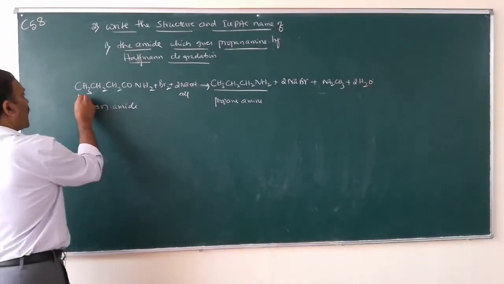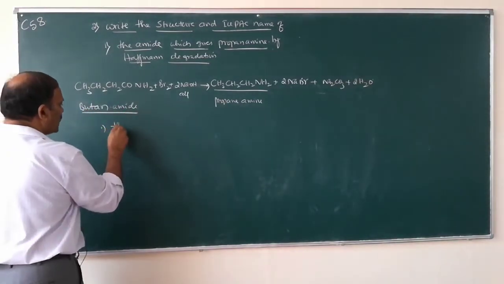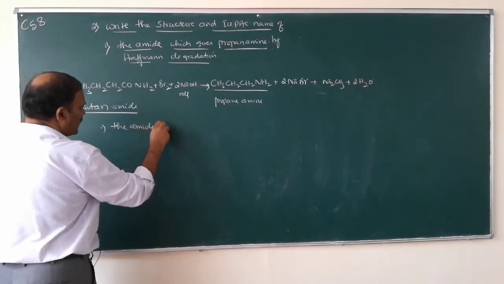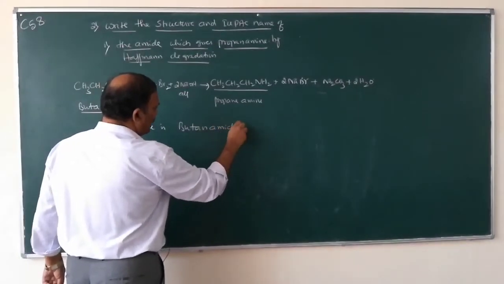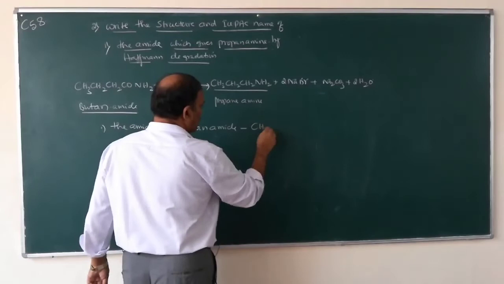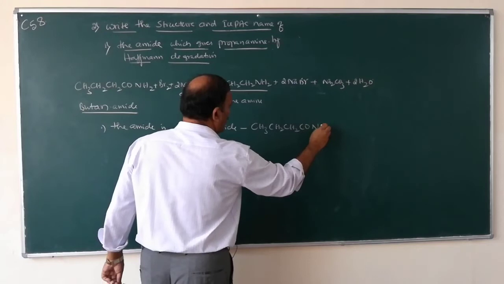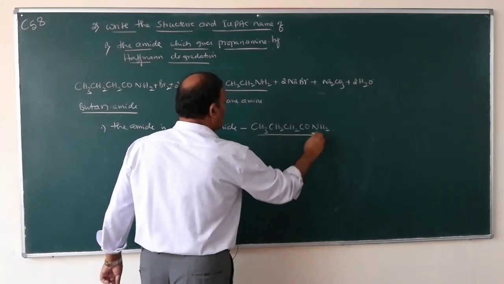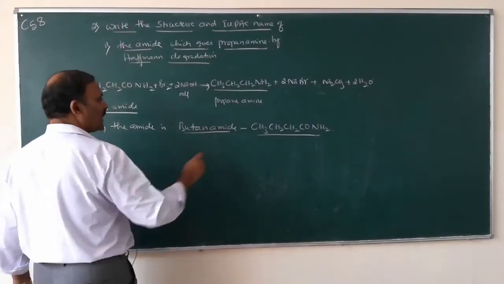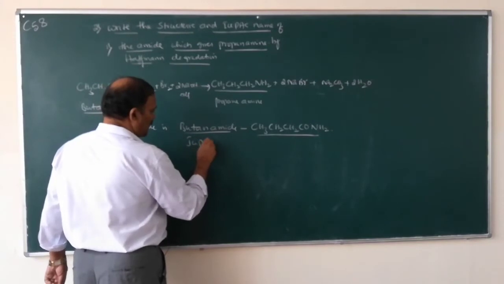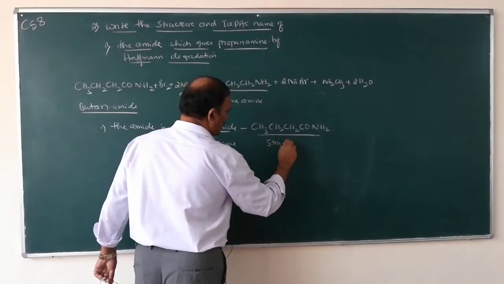So this is the IUPAC name of the amide. The amide is butanamide and its structure is CH3, CH2, CH2, CONH2. So this one is butanamide, the IUPAC name, and this is the structure.